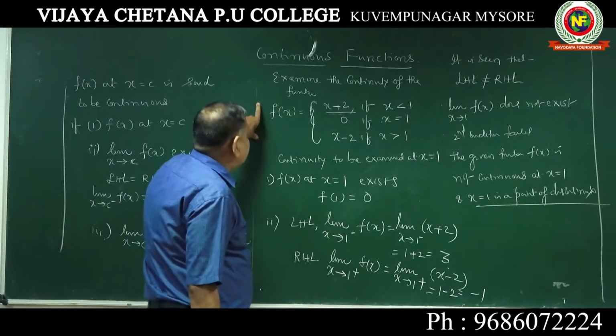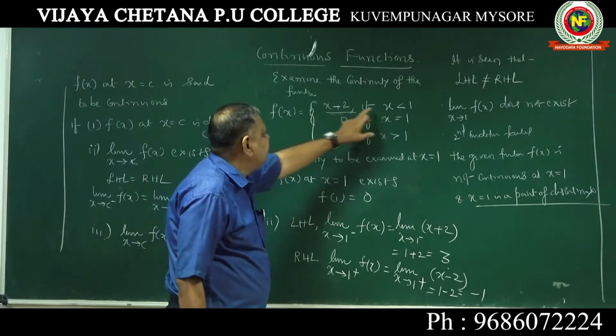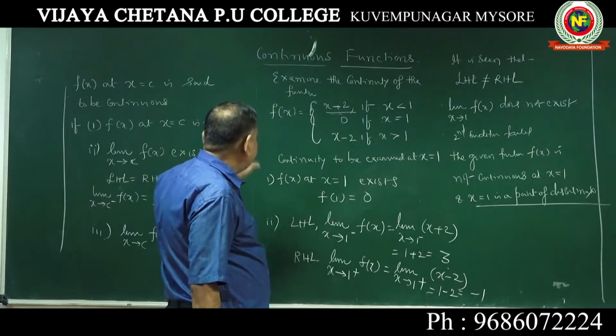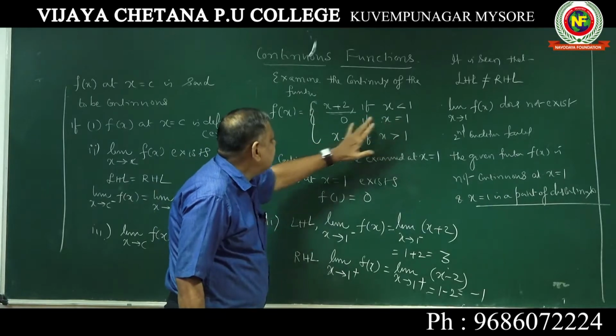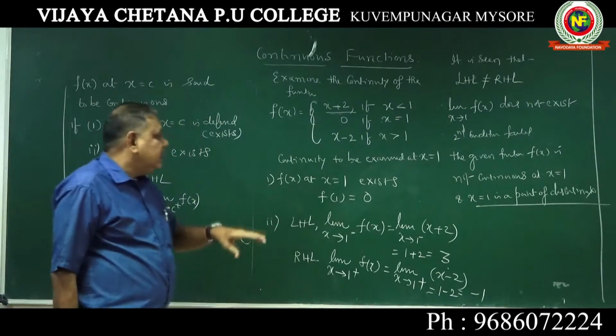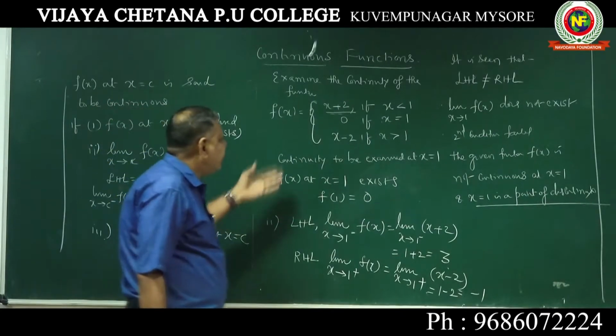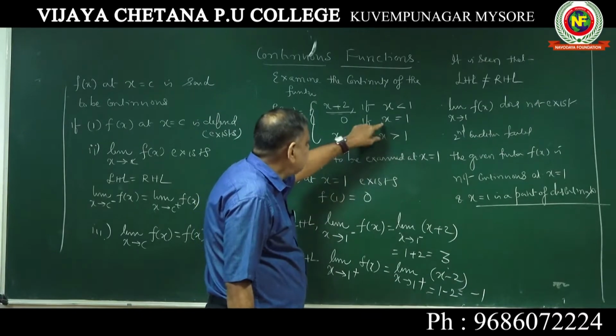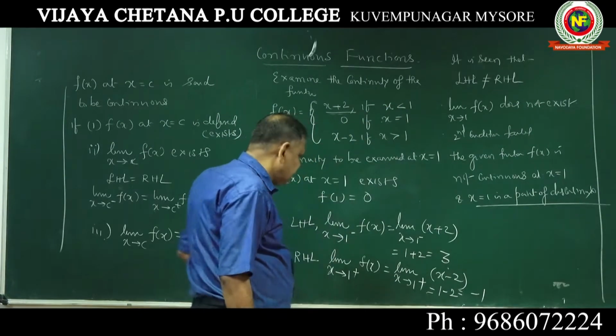Examine the continuity of the function f of x equal to x plus 2 if x less than 1, 0 if x equal to 1. Here, first you should take f of x at x equal to 1, that is defined, it is 0. Next you should take the left hand limit. Left hand limit means less than 1, right hand limit means greater than 1. Here the point to be discussed is at x equal to 1.